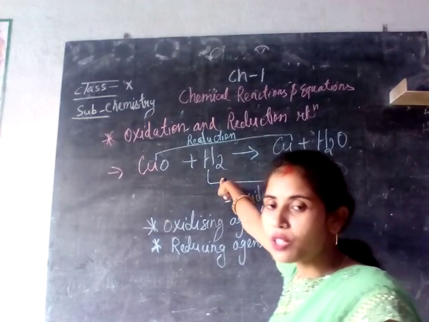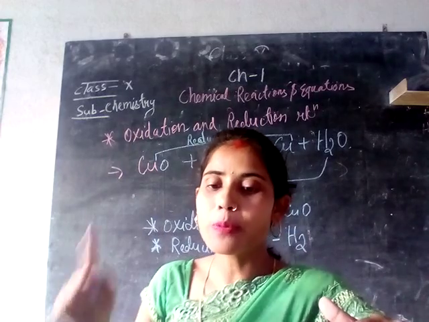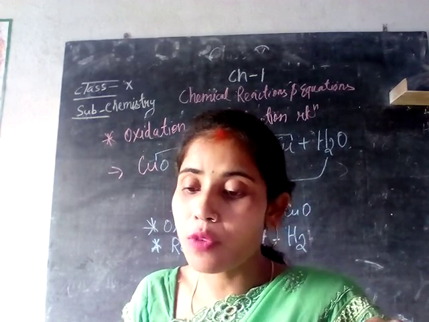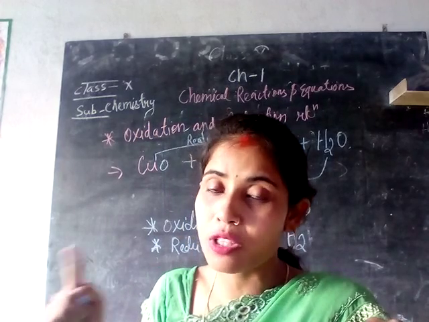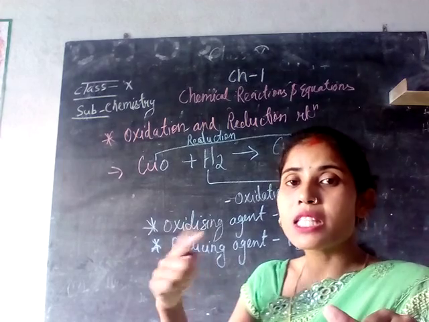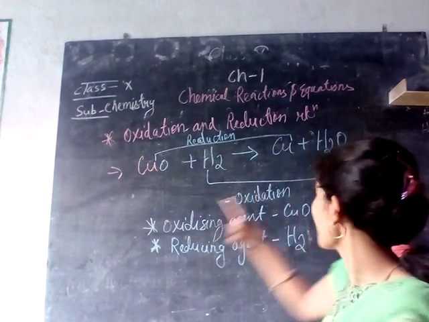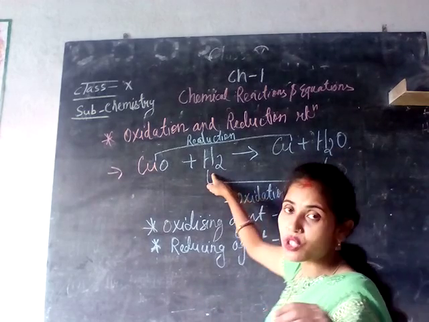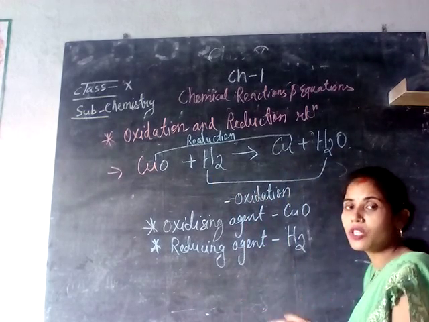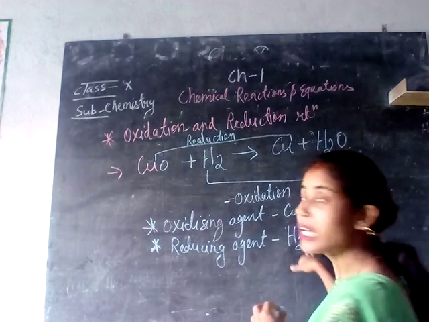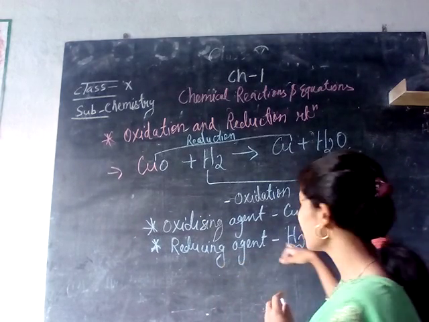In a reducing agent, what is happening here? The substance which gives off hydrogen or which removes oxygen is known as your reducing agent. It is giving off hydrogen for the reduction process. So hydrogen is added to oxygen for the reduction reaction, and hydrogen has been given to it. So this is known as your reducing agent. So hydrogen is a reducing agent.